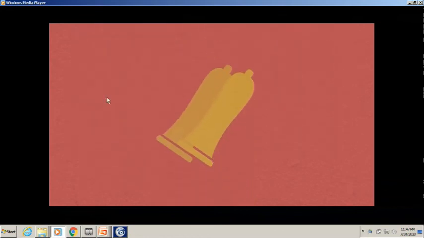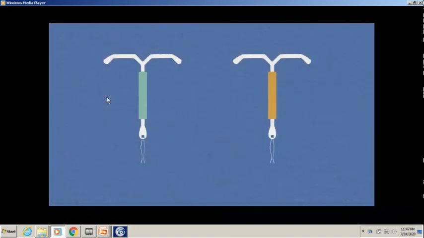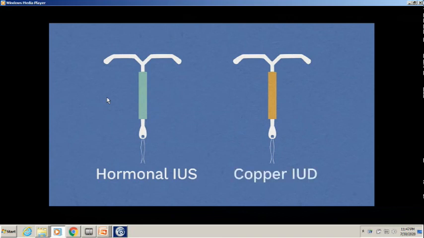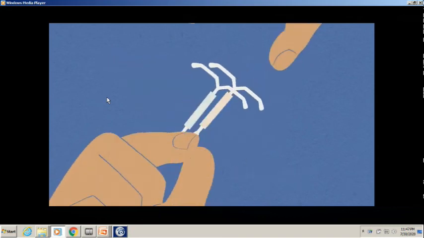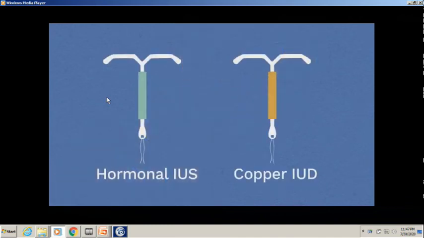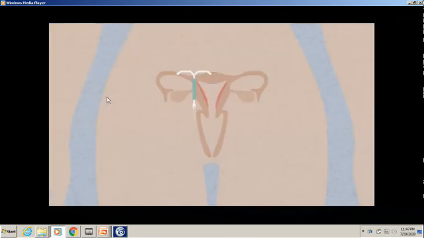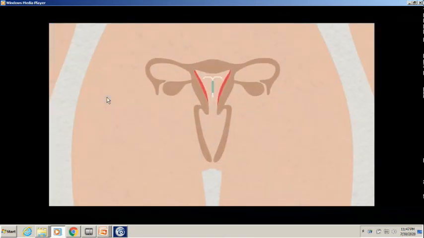There are two types: the hormonal intrauterine system, or IUS, and the copper intrauterine device, or IUD. Both are small and flexible, with two threads at one end. The hormonal IUS works by releasing a tiny amount of a hormone called progesterone, much less than the pill releases. The progesterone thins the lining of the womb, which prevents a pregnancy from settling there. It also thickens the mucus in the cervix, stopping sperm getting in.